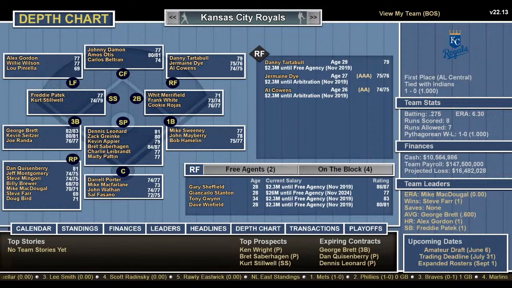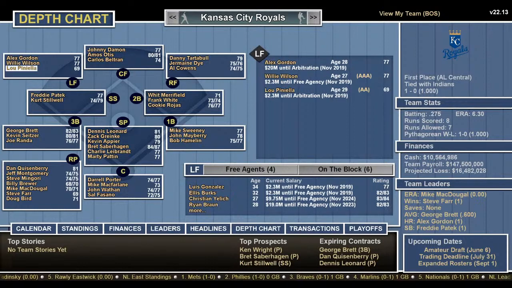That's not a bad relief staff. In right: Collins, Dye, and Tartabull. Center: Johnny Damon, Amos Otis, Carlos Beltran. Left: Alex Gordon, Willie Wilson, Lou Piniella. So Lou Piniella, he played for the Kansas City Athletics. And he actually did play for the Royals. I'm just looking at that here. So it was the Royals, not... I thought he played with the Kansas City Athletics.